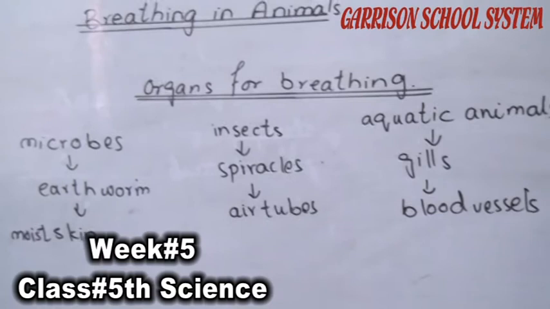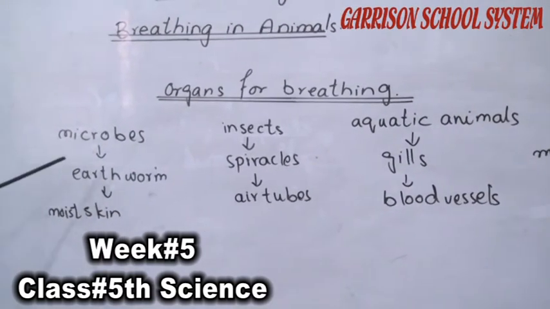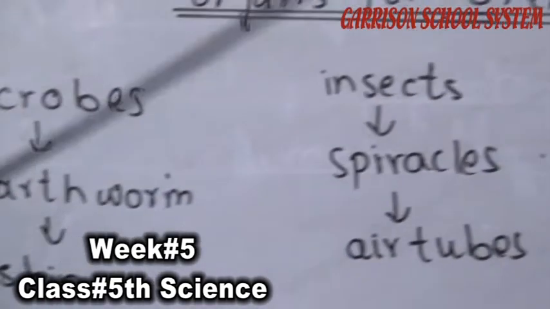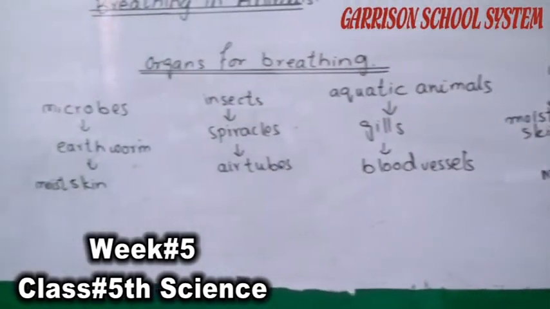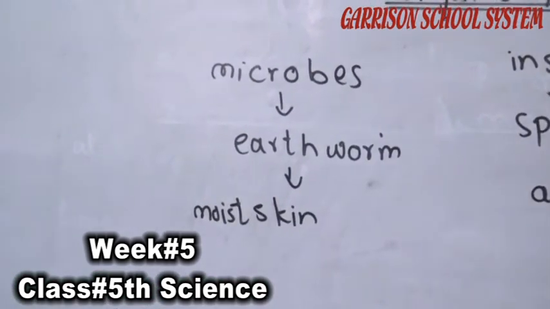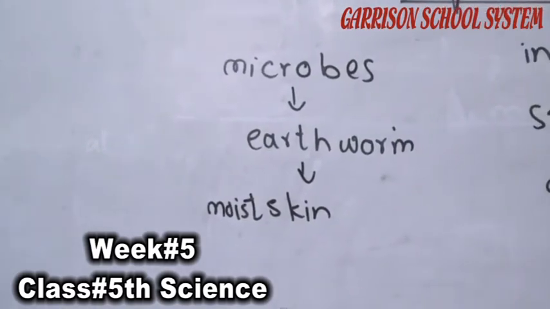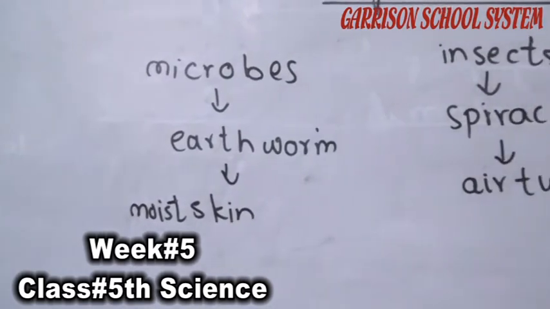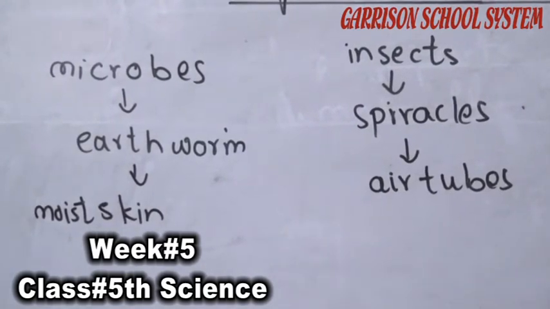Similarly, as we have discussed, there are different types of animals living in this world. The animals written on the board are microbes, insects, aquatic animals, amphibians and mammals. By the name of the microbe, you will get to know that it describes those animals which are very teeny, which can be seen with the help of a microscope, and have a little size compared to other organisms.